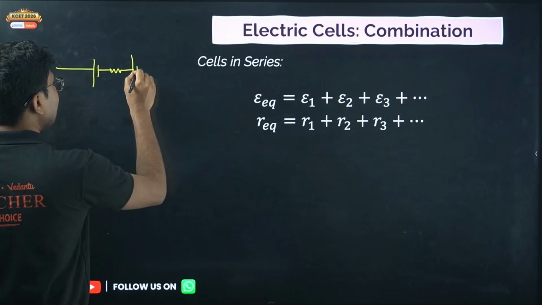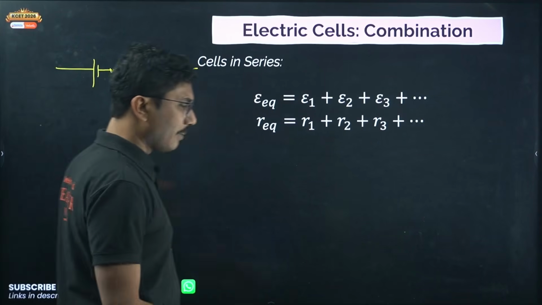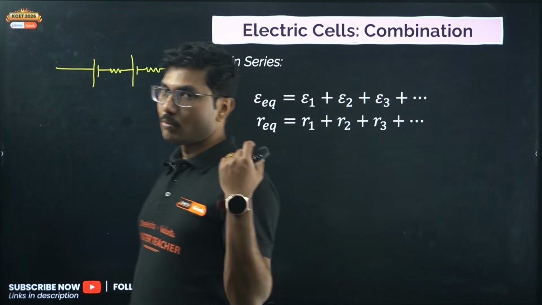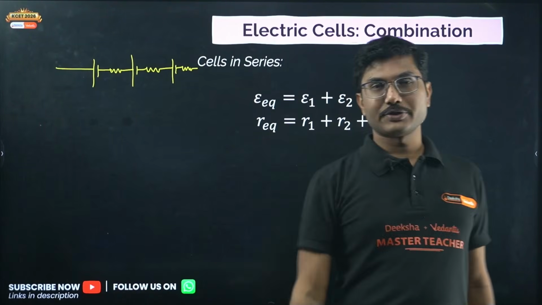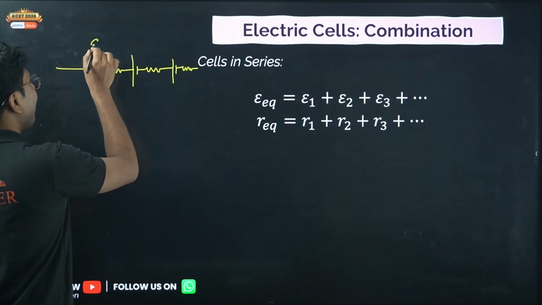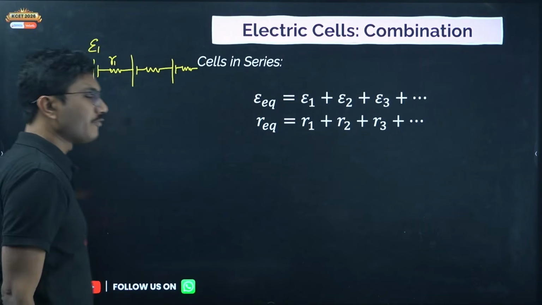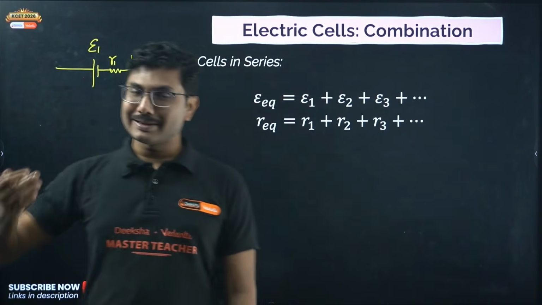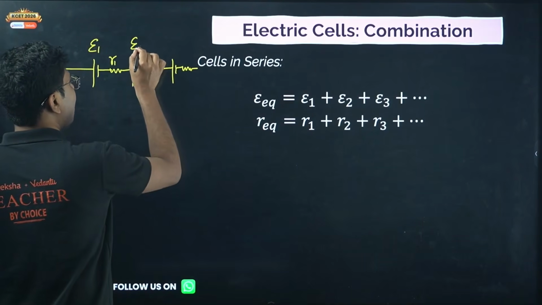We use it every day, starting from our remote and mobile phone, everything has a battery installed. Mobile phones generally have more than one unit, that's why it is called a battery. In your remote control you have two cells. A combination of cells can also be considered a battery. The cell generally has some EMF and an internal resistance. This internal resistance is not visible from outside, so when drawing the circuit diagram, we show it on the outside. This is how we show a cell.